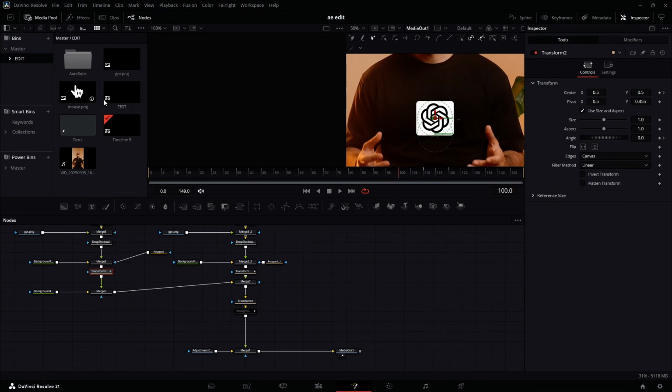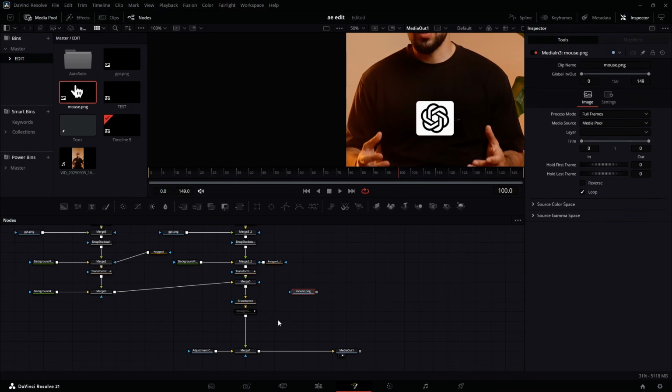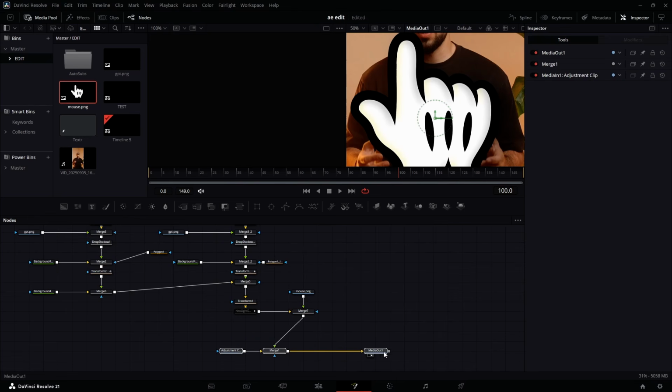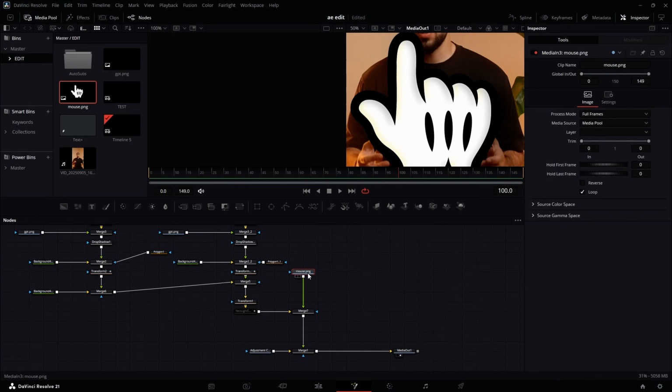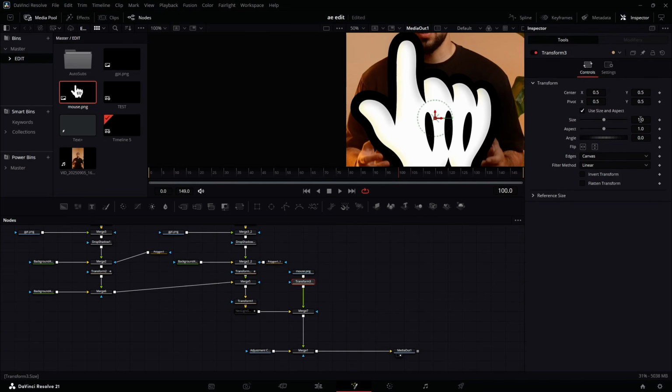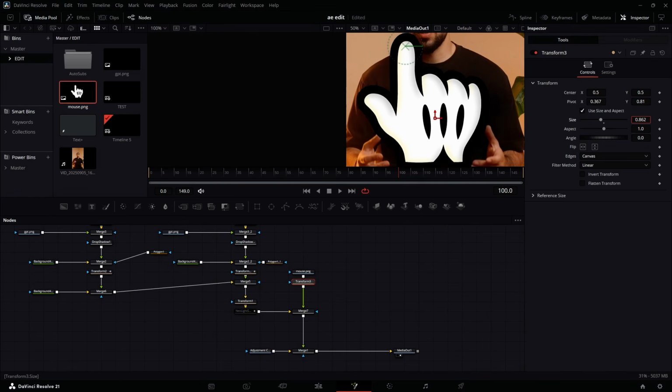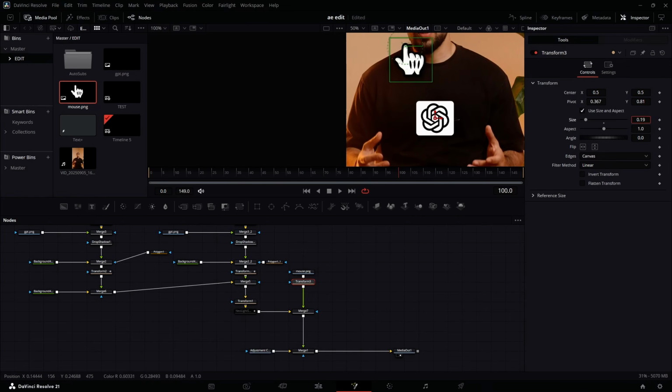Go to my media pool, get this mouse from here. I can just connect the mouse somewhere around here, bring this one here, move this mouse up, make sure I select the mouse, add a transform node, and I'm going to size that down. Now before I size that down, I'm going to move the pivot point of the mouse to the tip, and then we can size it down from there. You see, so that we can simulate the click from here.